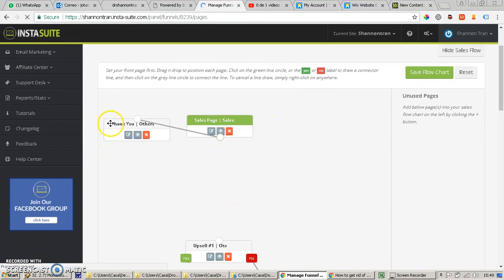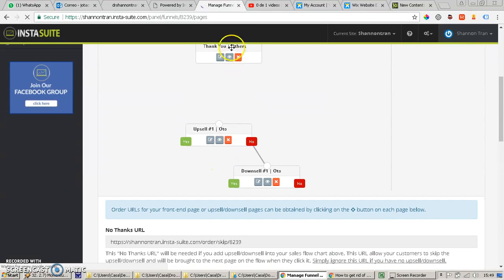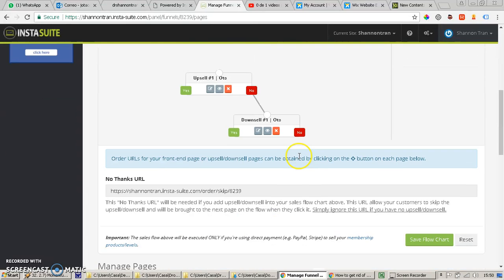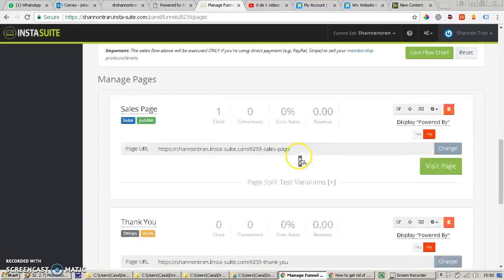So right now, this is how the flowchart looks. From the sales page, it leads you to a thank you page. Then from the thank you page, it leads you to the email confirmation of the purchase. Then from the email, you can put them to the upsell, like for example, the VIP with the coaching. And if they say no, you can offer 3 sessions for $200. And then if they say no, hey, try 1 session for $100. So that is the example of an upsell and a downsell.